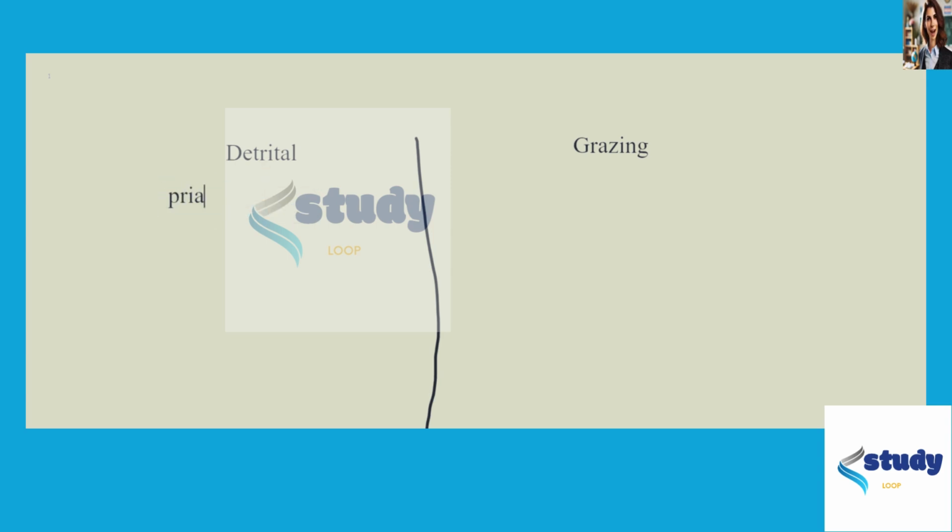So in a detrital food web, the primary producers are organisms that feed on decaying matter.